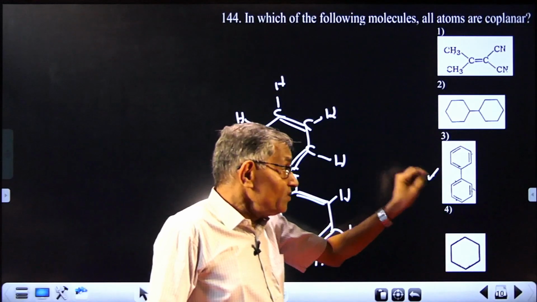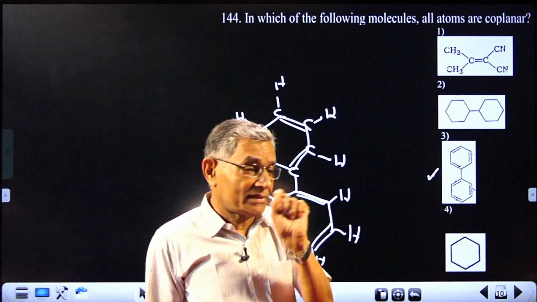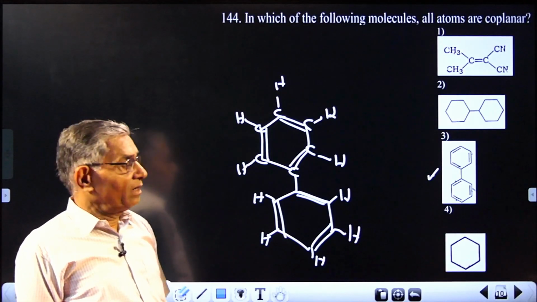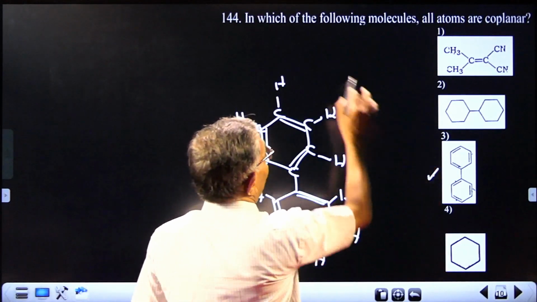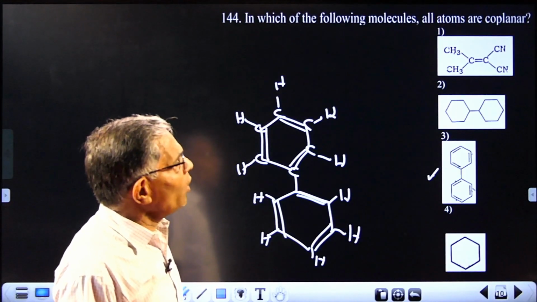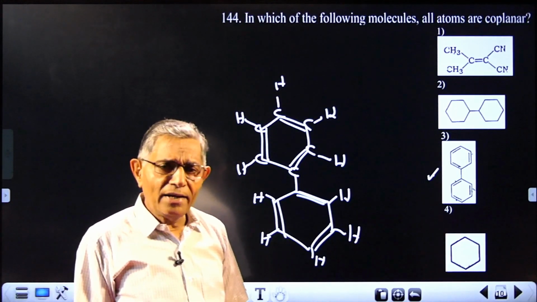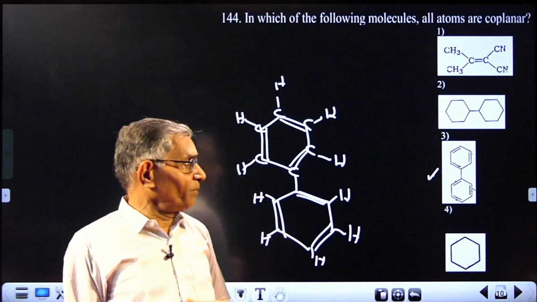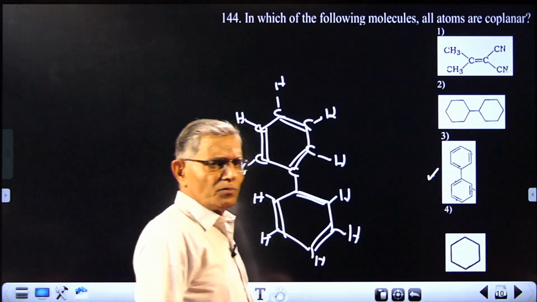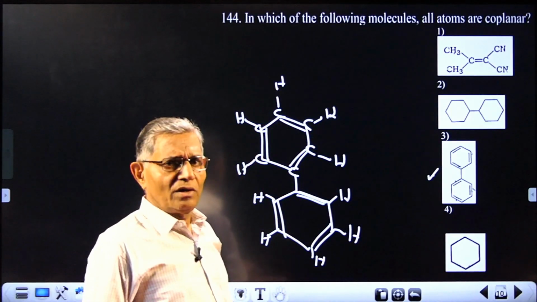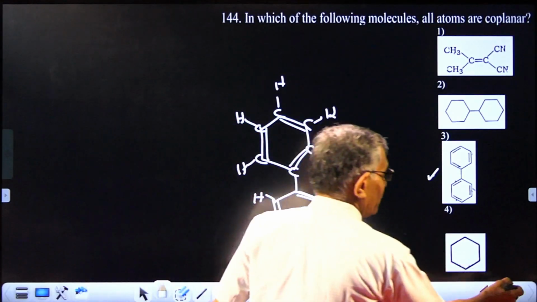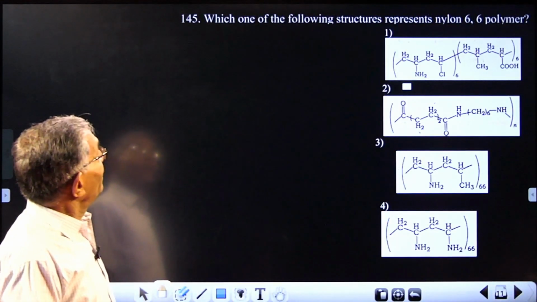So this at least has one conformation where all atoms are in one plane. So take it as a compromise answer. Or the wording of the question should be, in which of the following molecules all atoms are coplanar at least in one conformation. In that case, this will be the correct answer. So don't expect 100% accuracy in a question. You have to read it out and give a possible answer. That's all. Okay, next question, number 145.